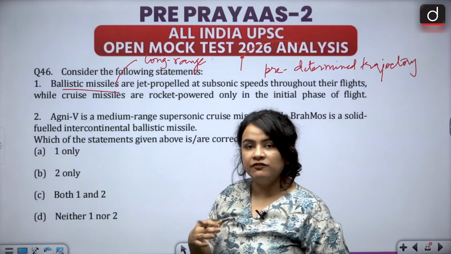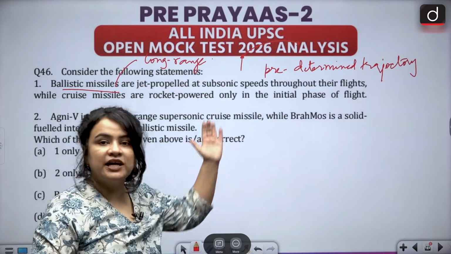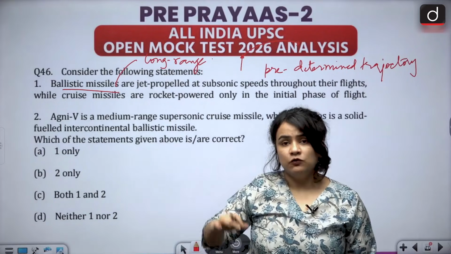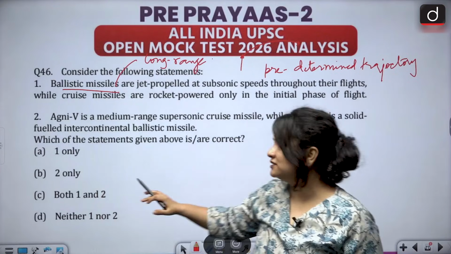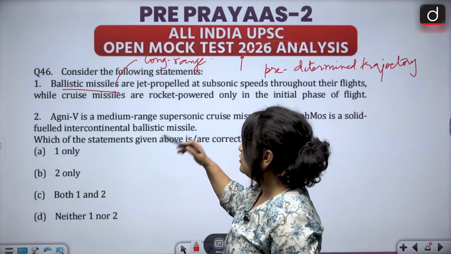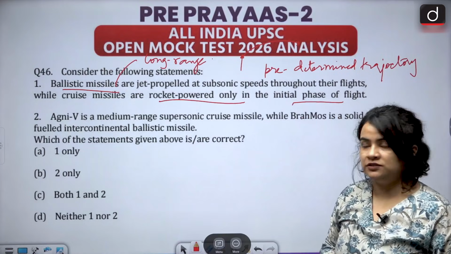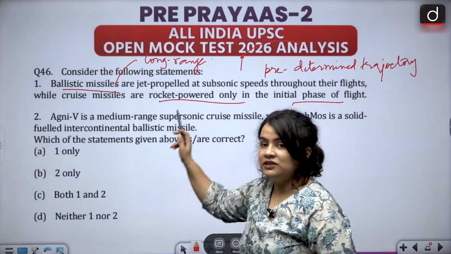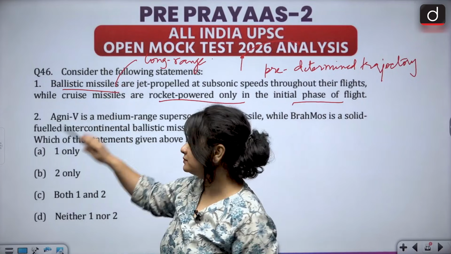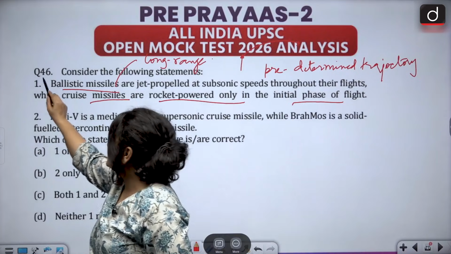They need a power boost in the initial phase of their flight so that they can be launched and then come back, entering again into the atmosphere when they are nearing the target. They are long range, up to 5,000 kilometers. So of course, for that initial boost, they are rocket powered in the initial phase of the flight. So this statement is wrong because it has actually interchanged ballistic missiles and cruise missiles. So this statement is inaccurate.